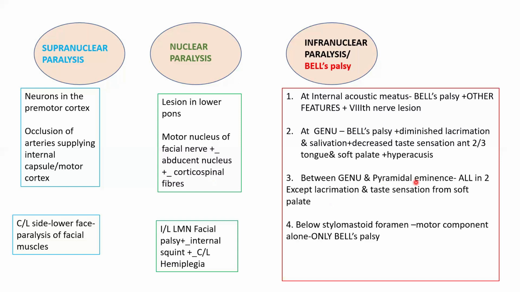Now if there is injury to the facial nerve below the stylomastoid foramen, then only the motor component of the facial nerve is involved, resulting in ipsilateral lower motor neuron palsy or Bell's palsy.